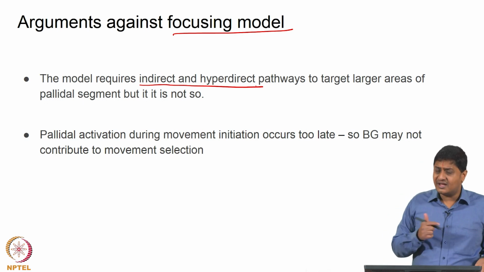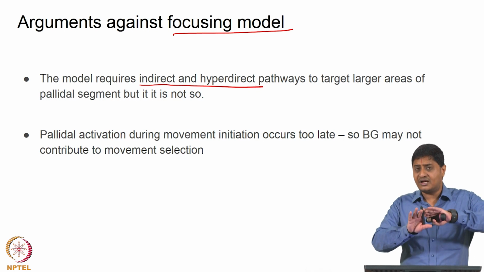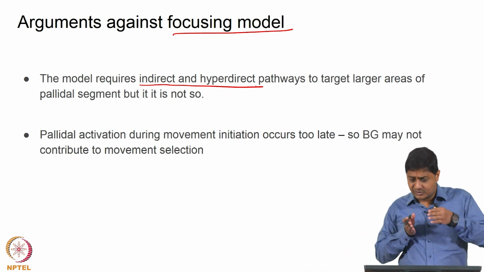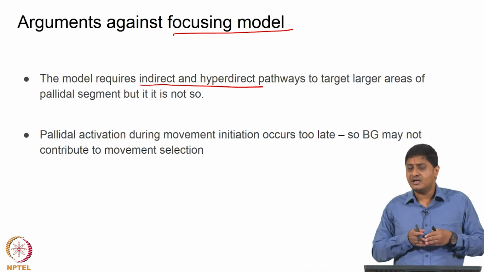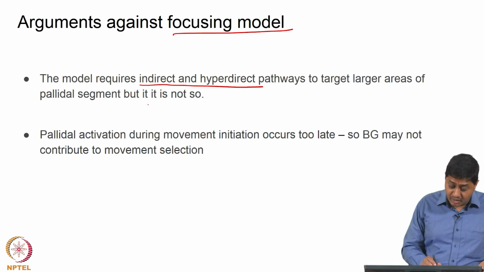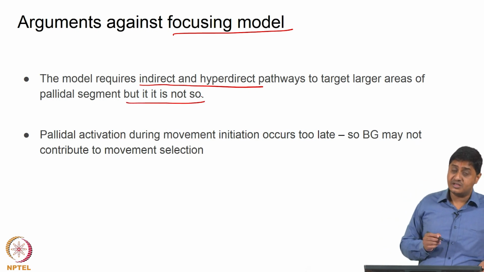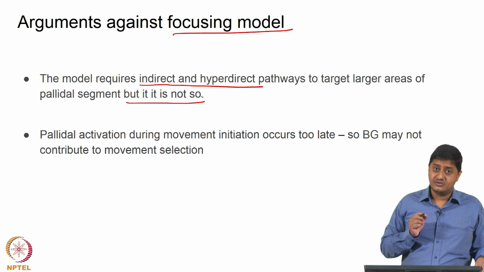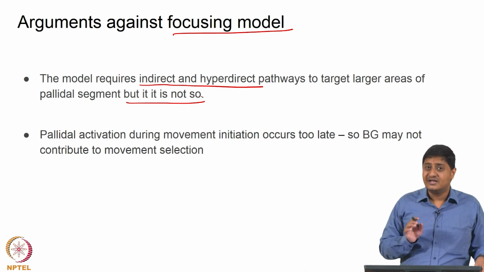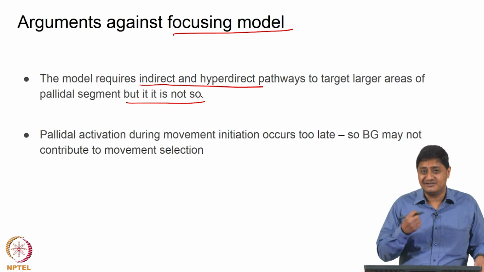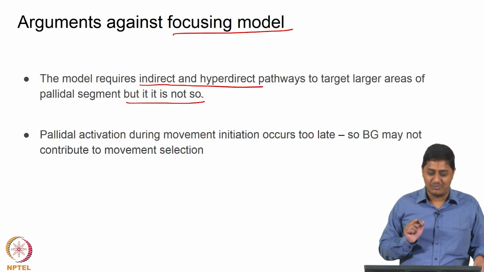So, is that really happening anatomically? Does the indirect pathway target a large area whereas the direct pathway targets a relatively smaller area? The answer is no, it turns out anatomically this is not so. That means our understanding using the focusing model is limited. It is a nice model, but it only provides so much information, it is a speculative model.